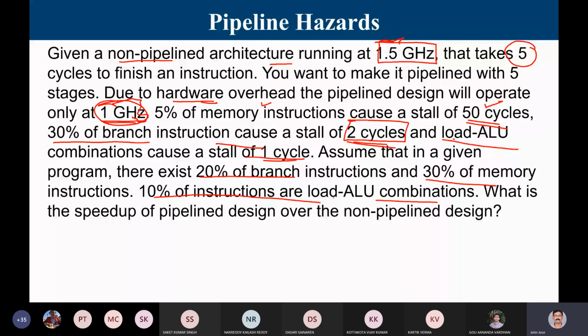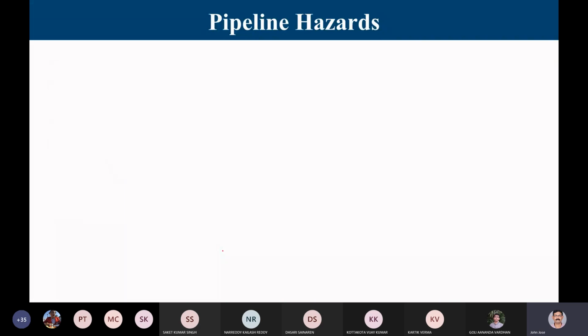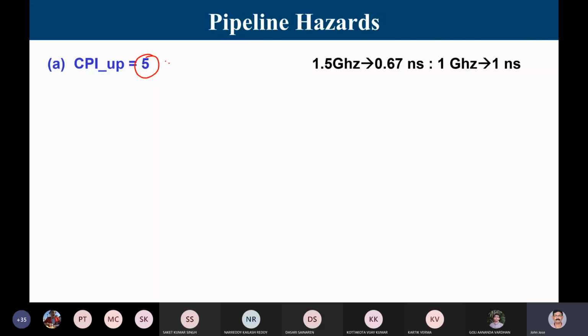So you have to compare with an unpipelined design where each instruction will take 5 clock cycles. So the time to execute one instruction under the pipelined case and under the unpipelined case, and if you take a ratio of them, that is the speed up. So let us try to find the CPI of the unpipelined. Cycles per instruction for the unpipelined is going to be 5. So I take 5 clock cycles to complete in an unpipelined design.